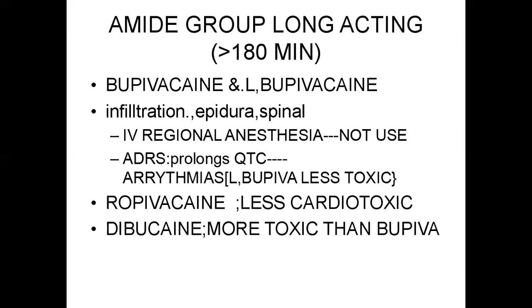Regarding toxicity, ropivacaine has S and R isoforms. The S stereoisomer affects the cardiac sodium channels less. The R isoform is toxic.